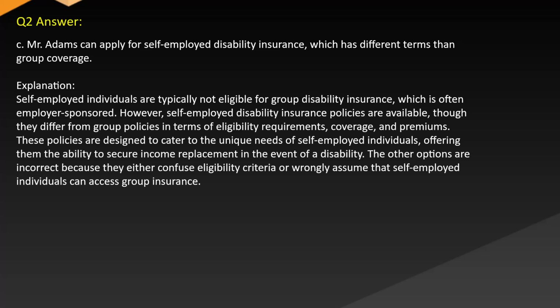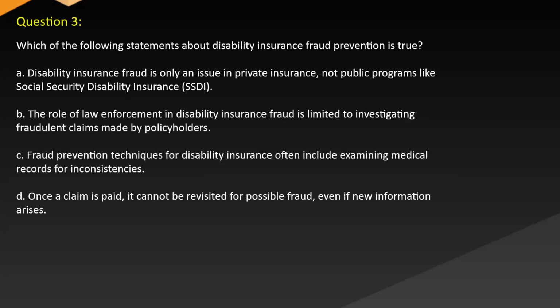The other options are incorrect because they either confuse eligibility criteria or wrongly assume that self-employed individuals can access group insurance. Question 3. Which of the following statements about disability insurance fraud prevention is true? A. Disability insurance fraud is only an issue in private insurance, not public programs like Social Security Disability Insurance (SSDI). B. The role of law enforcement in disability insurance fraud is limited to investigating fraudulent claims made by policyholders. C. Fraud prevention techniques for disability insurance often include examining medical records for inconsistencies. D. Once a claim is paid, it cannot be revisited for possible fraud, even if new information arises.